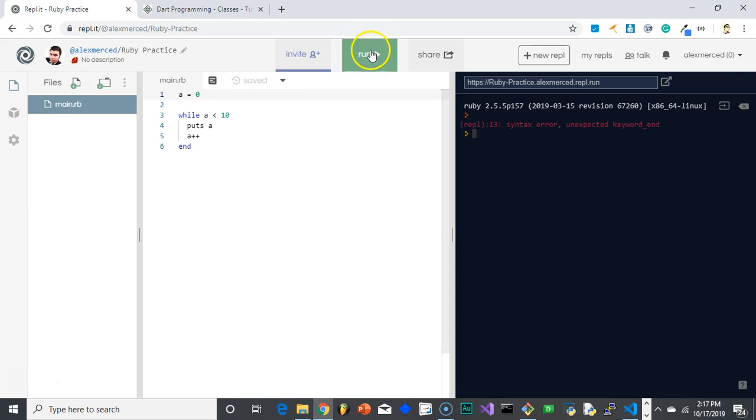So let's try this again. A equals 0, run. Unexpected keyword end. Am I spelling end wrong? I don't think I'm spelling end wrong.